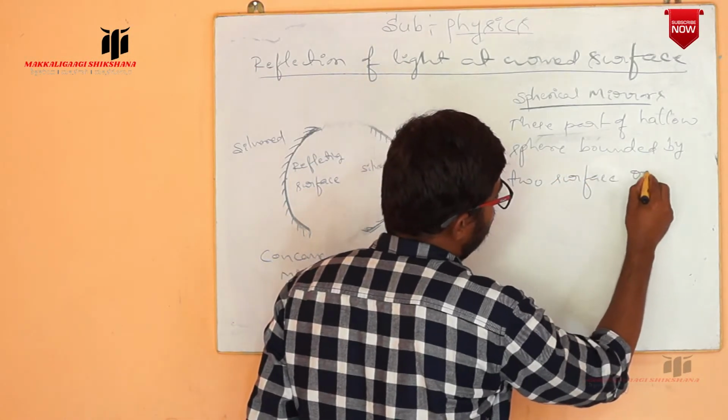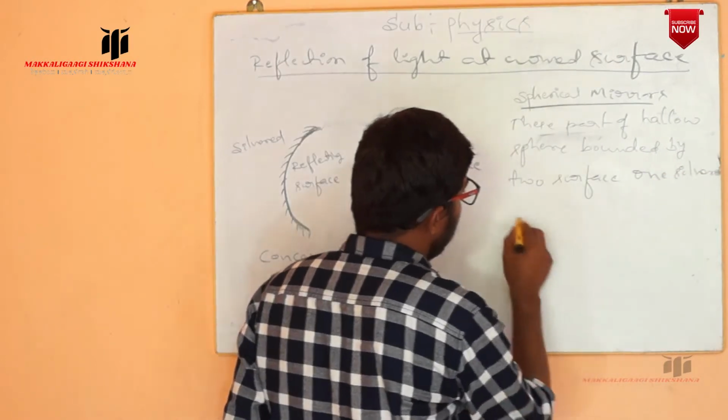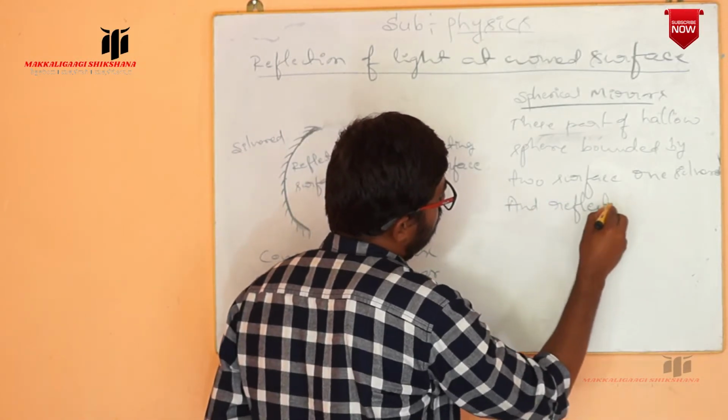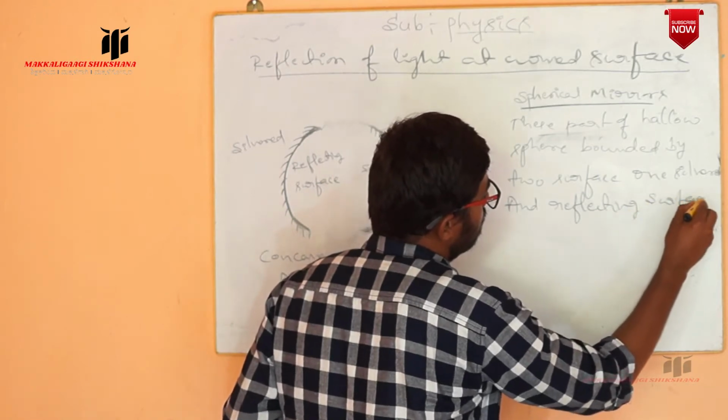One is silver and another is a reflecting surface.